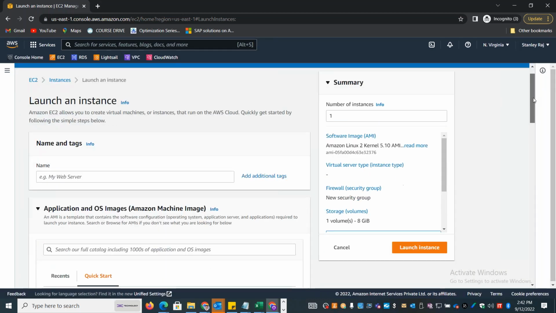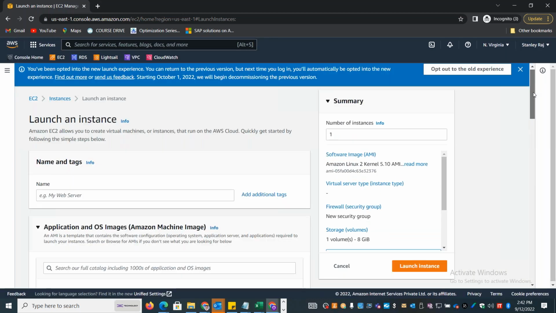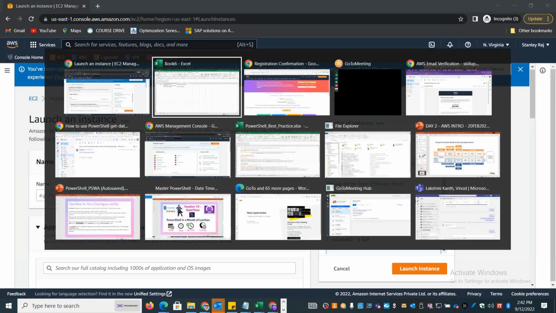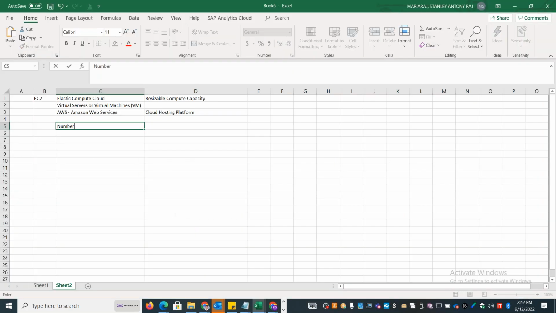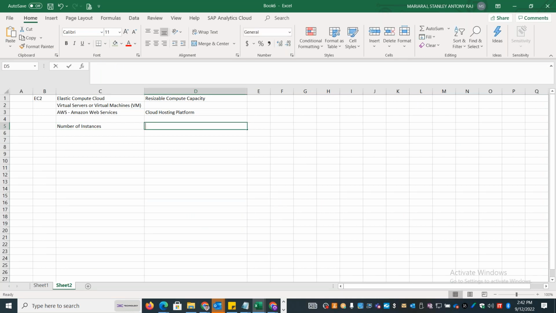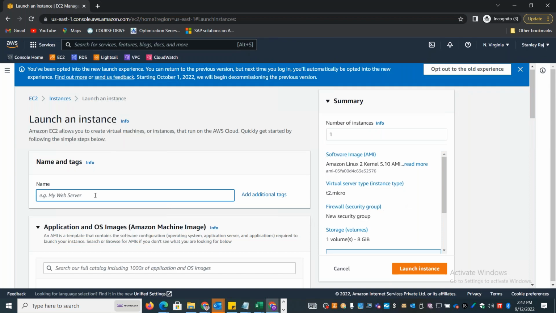It asks me how many instances I want to create, how many servers I want to create. That is the first option you will get. You can select as many servers as you want, and you can also give the server a particular name. I can just say web server 1.